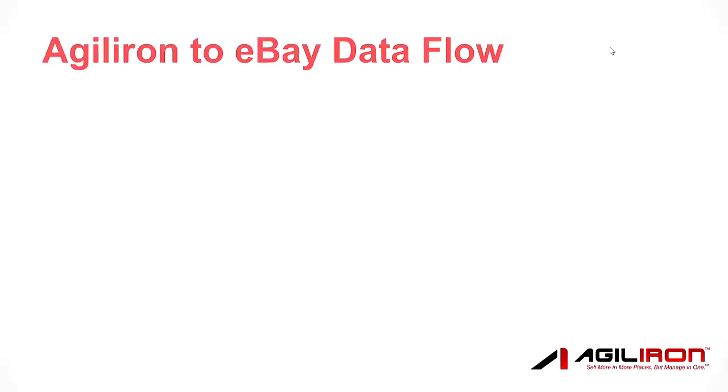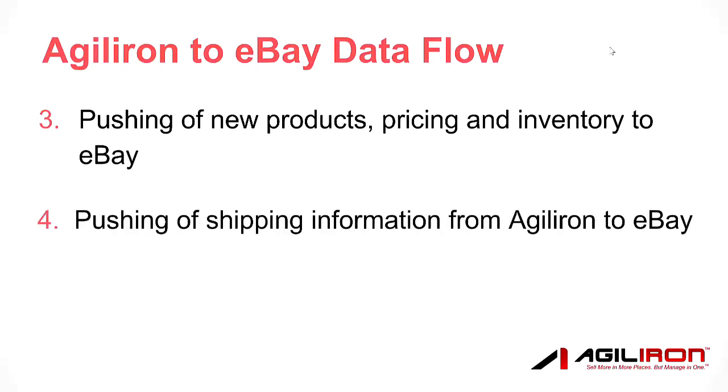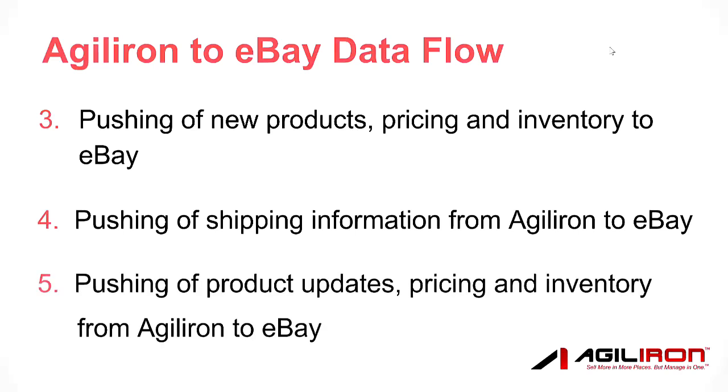They are 3. The pushing of new products, new pricing, and new inventory information from Agiliron into eBay. 4. The pushing of shipment tracking information upon completion of shipping from Agiliron to eBay. And 5. The pushing of any updates in product information, pricing, inventory changes from Agiliron to eBay as they occur. Now, as you sell more and more places, you really can manage in one place. The centralized Agiliron hub becomes the one place from which you can manage eBay, as well as all your other sales channels.